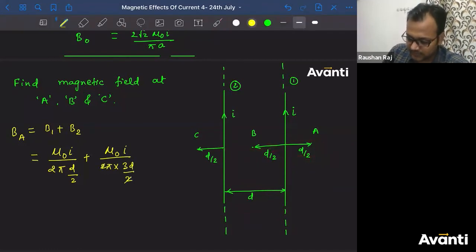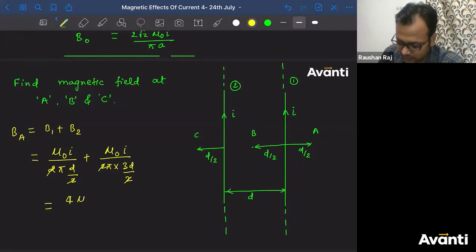So the 2 cancels. What answer will you get, children? 3 remains below, so 1 plus 1 by 3 is 4 by 3. So 4 mu naught I divided by 3 pi D. This is into the plane.